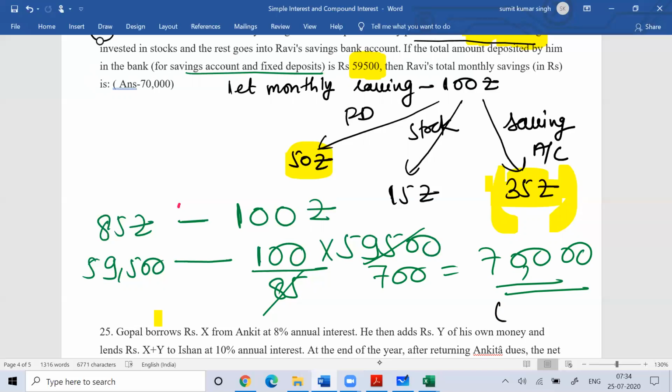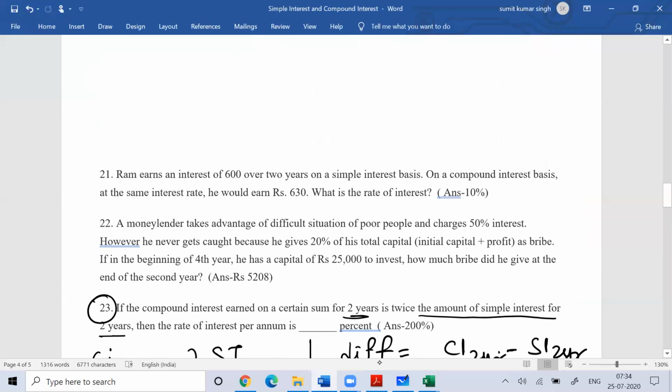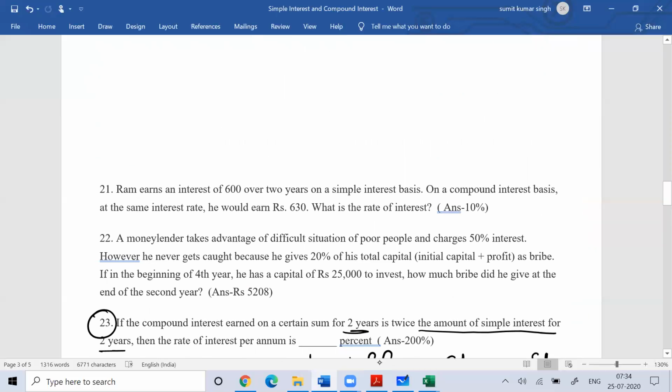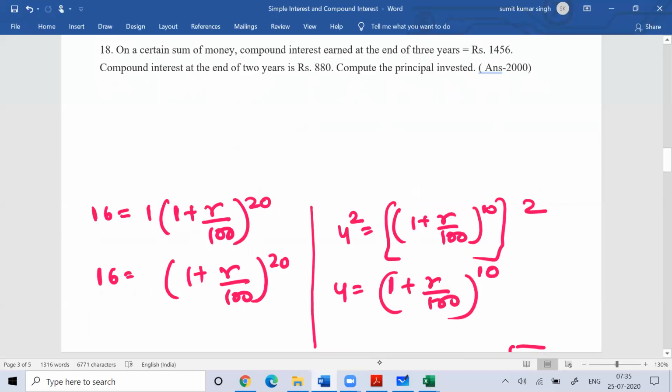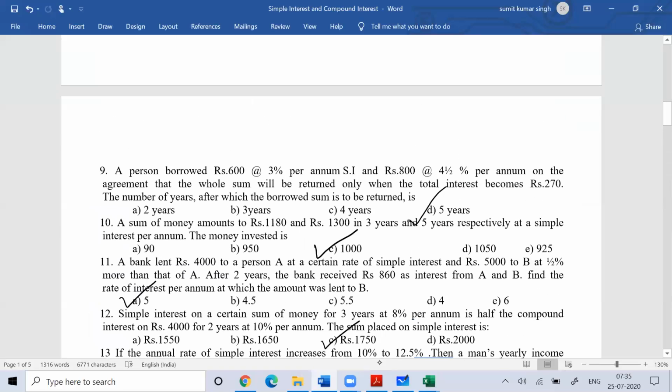So you don't have to spend your time finding out formulas. If we are good with the concept of percentages, then we can solve the question very easily. So we don't need to think much more on that part. I hope you are understanding.